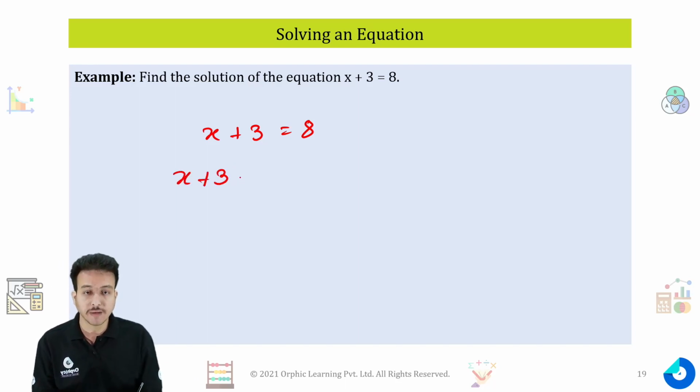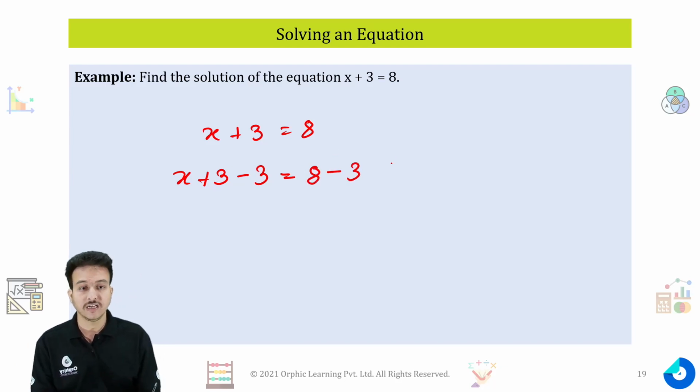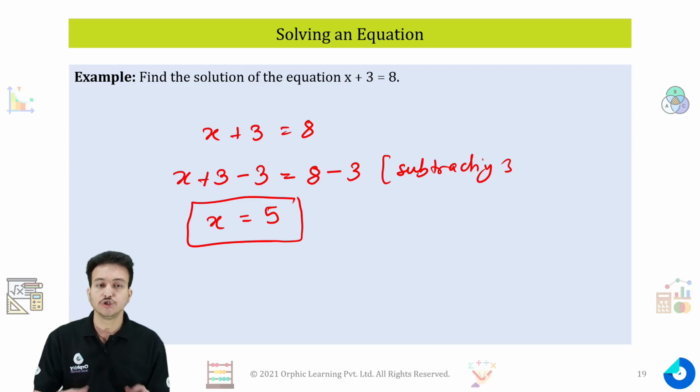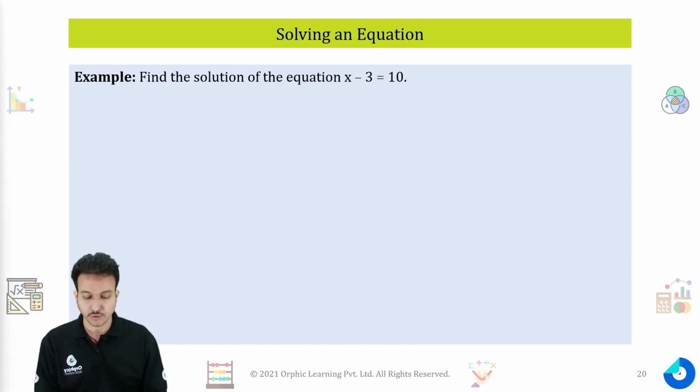If I subtract 3, then only on the left-hand side I have just the variable term. Similarly, if I do minus 3 here, I have to do it on the other side. So I will write the reason as subtracting 3 from both sides. So I'll get x is equal to 5, and x is equal to 5 is nothing but the solution of this equation.